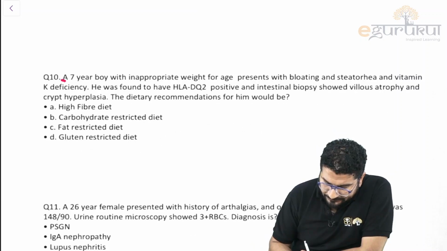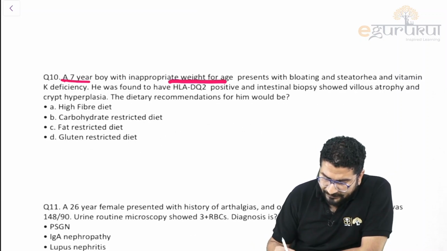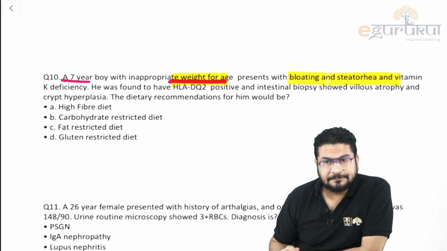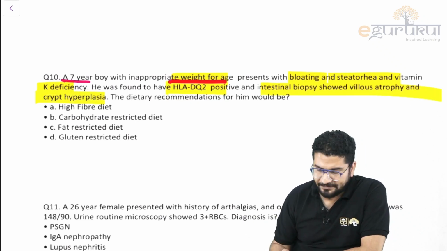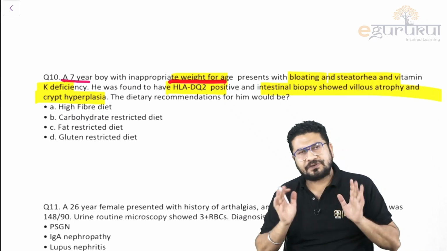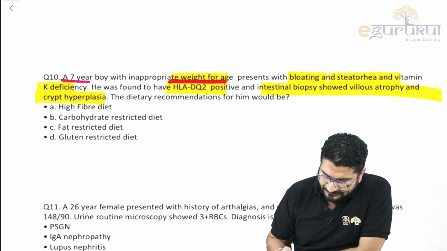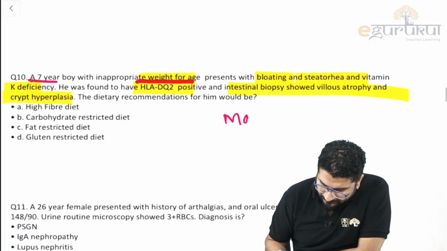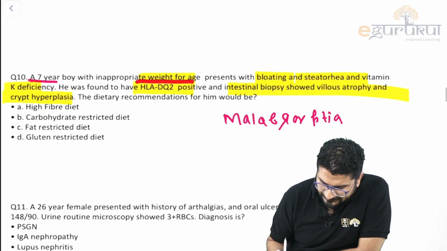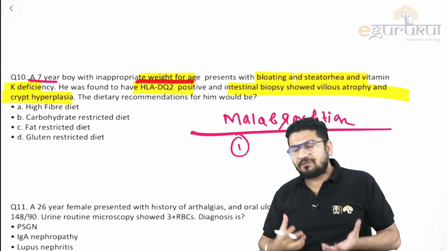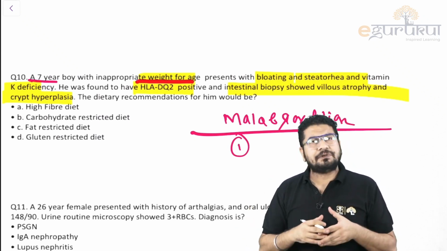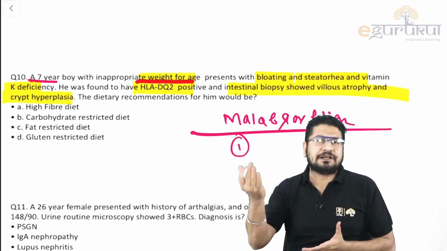Okay, a 7-year-old boy with inappropriate weight for age, bloating, steatorrhea, vitamin K deficiency, HLA DQ2 positive, biopsy showing villus atrophy and crypt hyperplasia. Many of you have already made the diagnosis. Just understand it's a malabsorption syndrome. In malabsorption syndrome, we have less absorption. There is a gut rule: if something is not absorbed, why do we eat food? To get some nutrients. That nutrient you will not get, and when you do not get that nutrient, you will get deficiency of it.